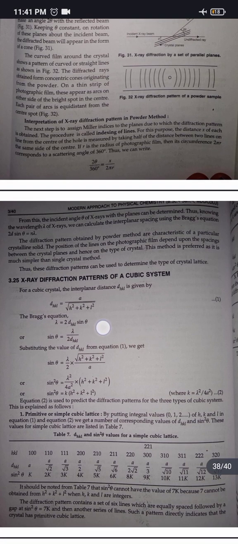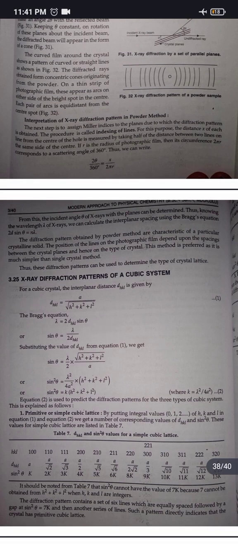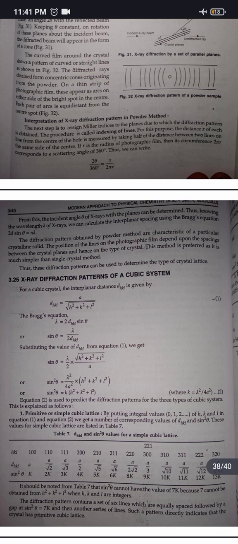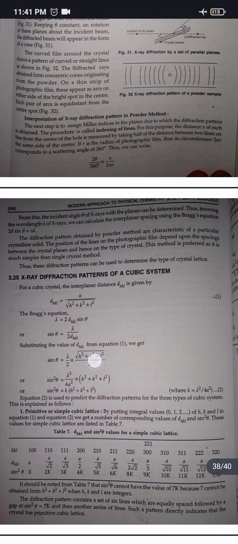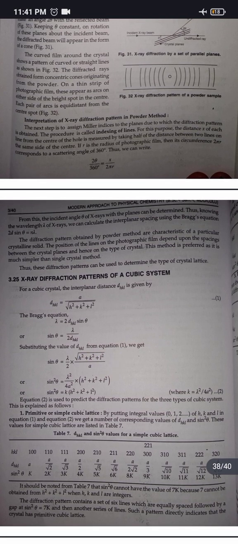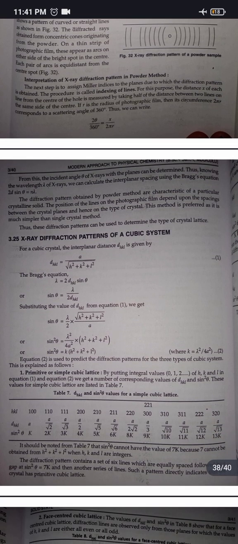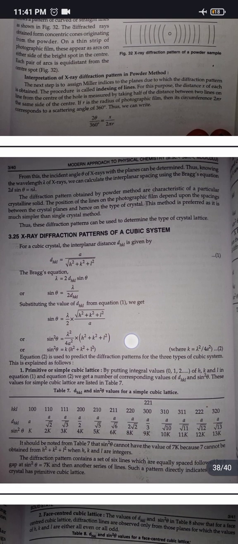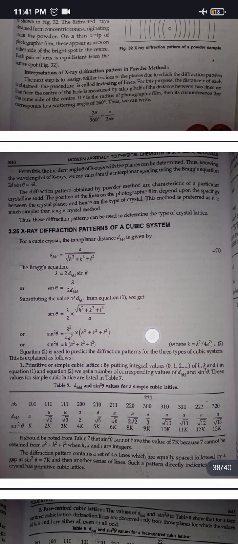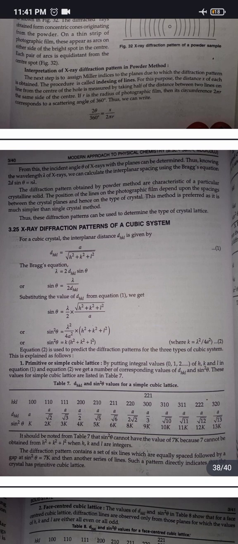The Bragg's equation: lambda is equal to 2 dHKL sin theta. Sin theta is equal to lambda upon 2 dHKL. Substituting the value of dHKL from equation 1, we get sin theta is equal to lambda by 2 under root h square plus k square plus L square by a. Squaring both sides, we get sin square theta is equal to lambda square upon 4a square into h square plus k square plus L square. Sin square theta is equal to k into h square plus k square plus L square.